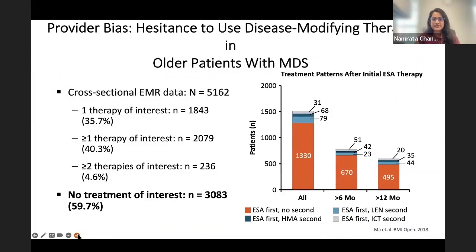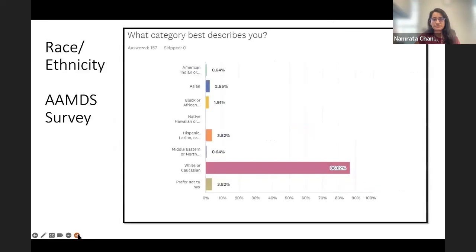And this basically translates to patients not necessarily getting the best therapies or the most therapy that they would benefit from. As you can see here, a lot of patients who got ESAs or erythroid stimulating agents up front did not get second-line therapy or a third-line therapy, or were not evaluated for things like hypomethylating agents, which, like we say, is our standard of care for all of these patients. So even if we're just optimizing what's already available, which is quite limited, we could do a better job.